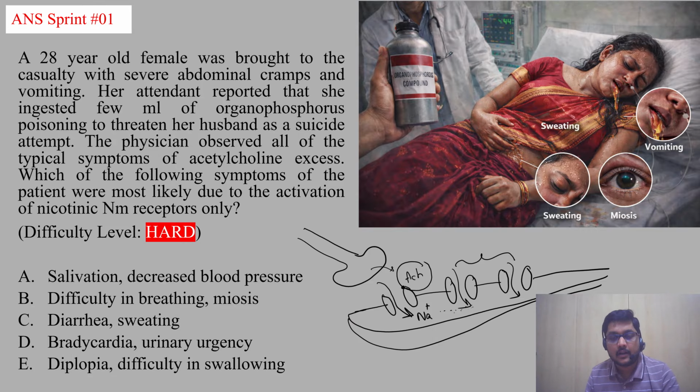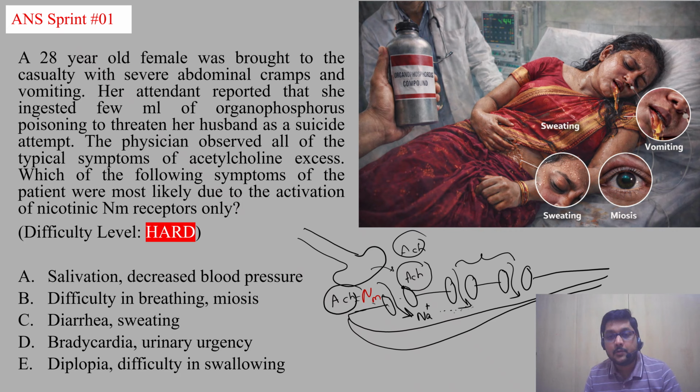But in organophosphorus poisoning, there will be an excess amount of acetylcholine activity here, so it keeps on stimulating depolarization. That is, depolarization is continuously happening due to continuous activation of the nicotinic NM receptors.